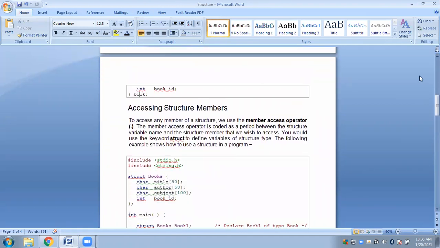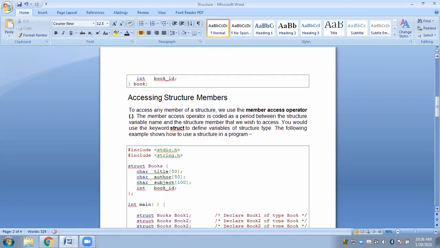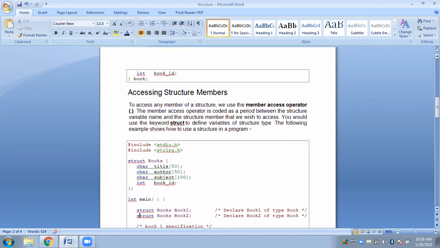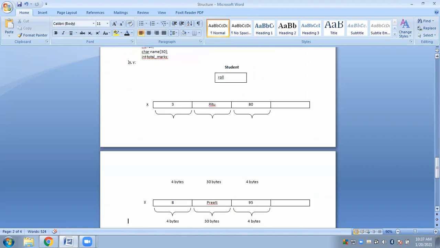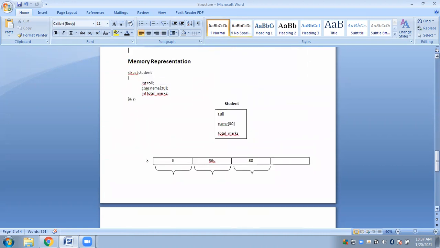Let me show you in terms of one program. See here, let us directly get into this. This is explaining some of the details of the memory representation of a structure. Here I have taken a structure. The struct keyword is followed by the tag name.